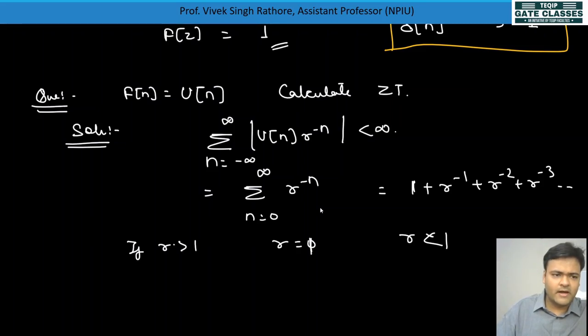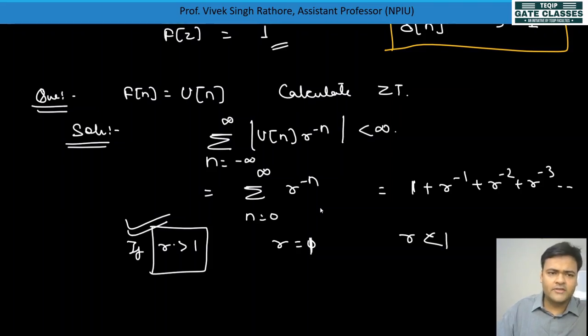Let's suppose r is greater than 1, then obviously this series will be decaying: 1, 2 to the power minus 1, 3 to the power minus 2, like this. Any value will be decaying only. So for r greater than 1, this signal overall will be absolutely integrable. Its value will be less than infinity.